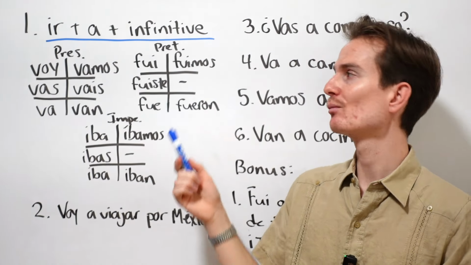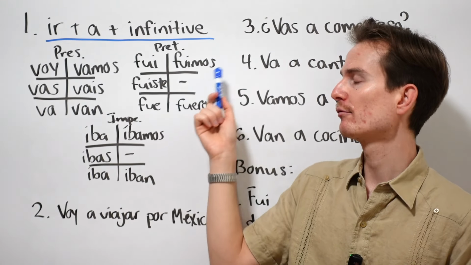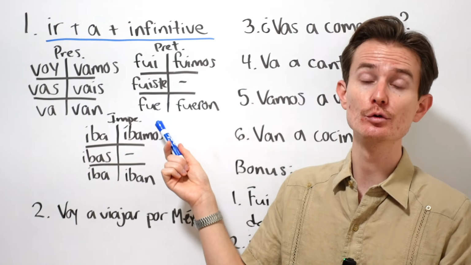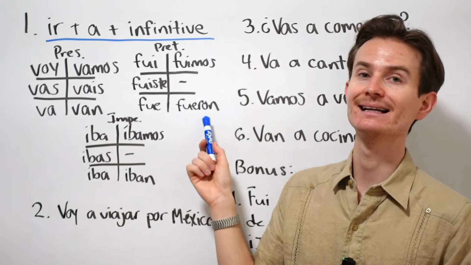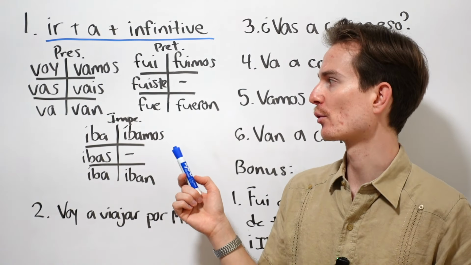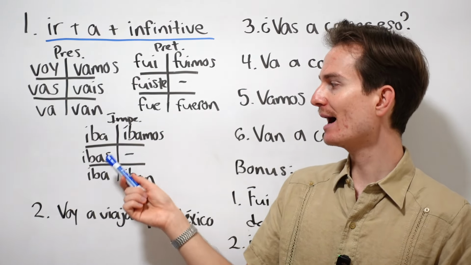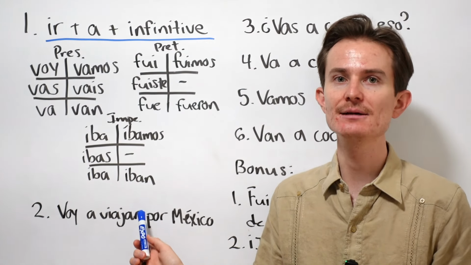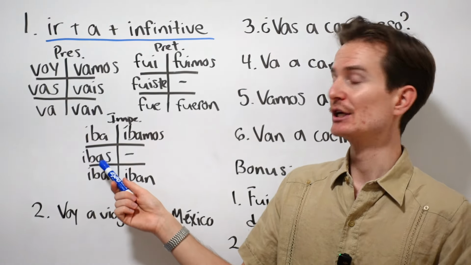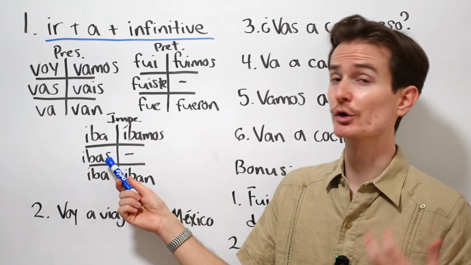Now, for the preterite, we have fui, fuiste, fue, fuimos, and fueron. I went, you went, he, she, or you formal went, we went, and they went, or you guys went. Okay? These are bonus, so we're just going to go through them quickly. And then the imperfect. Iba, ibas, iba, íbamos, iban. Okay? I was going, or I used to go. You were going, or you used to go, or you would go.